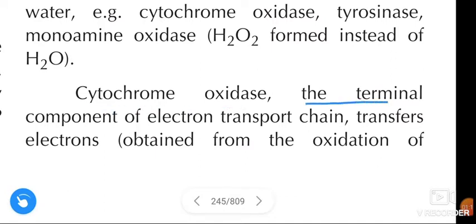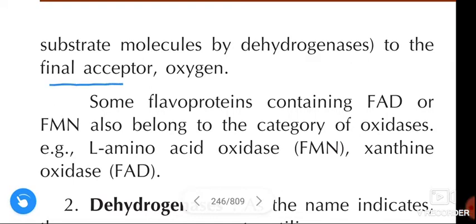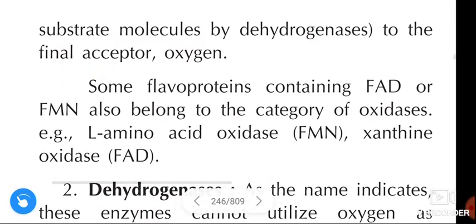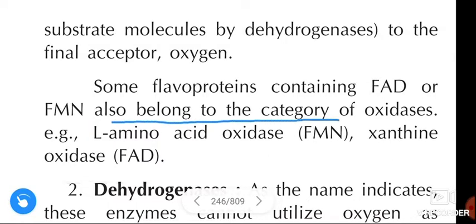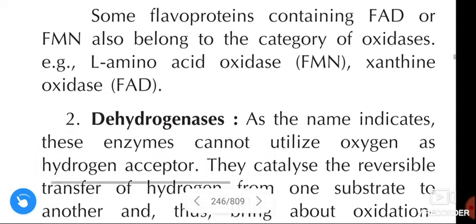Cytochrome oxidase, the terminal component of the electron transport chain, transfers electrons obtained from the oxidation of substrate molecules by dehydrogenases to the final acceptor, oxygen. Some flavoproteins containing FAD or FMN also belong to the category of oxidases. Example: L-amino acid oxidase, that is FMN, and xanthine oxidase, FAD.